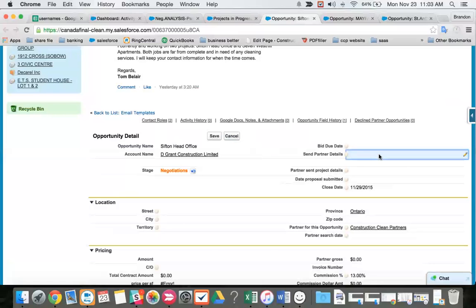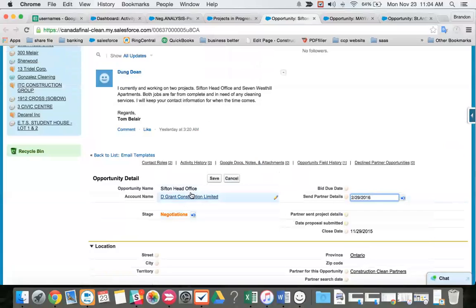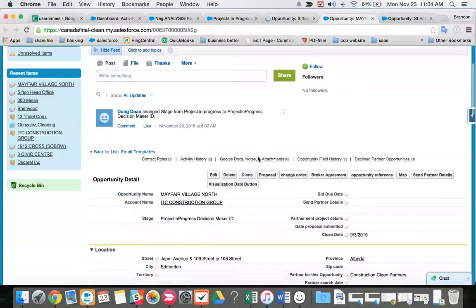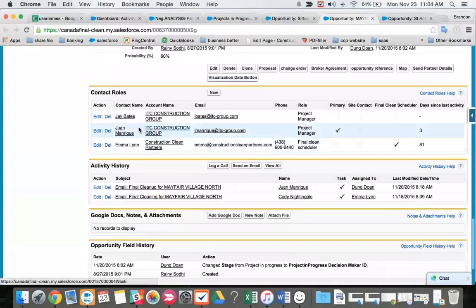And for our send partner date, both are far from complete, I would do 1, 2, 3 months. We could do 1 month or 3 months for our send partner date. We expect to send our partner the details in 3 months based off that far statement.